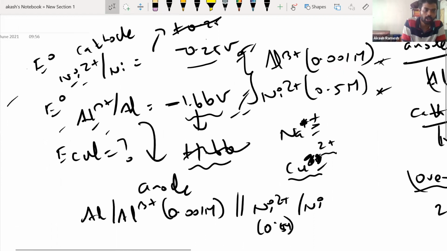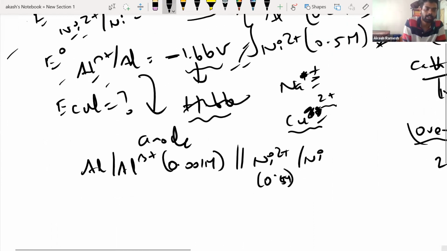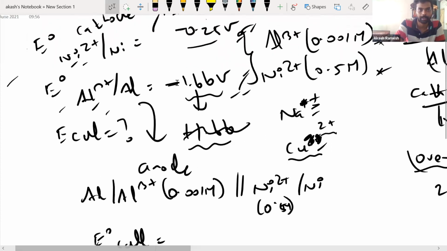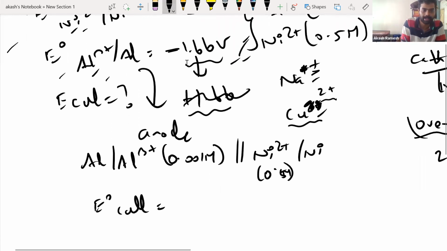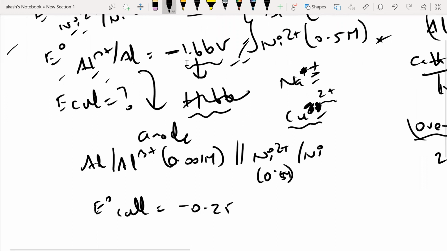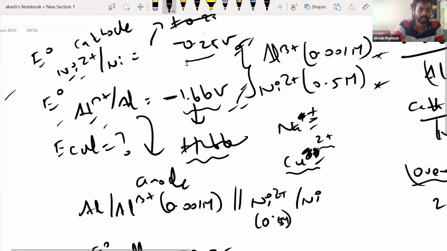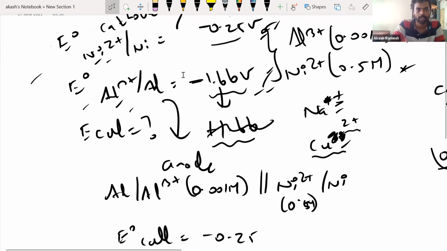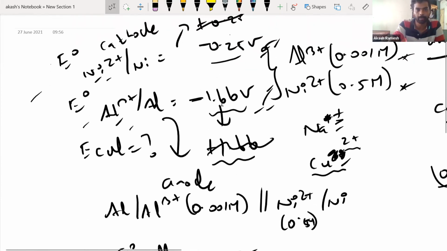Right, the E0 cell would be E0 cathode minus E0 anode. Anode is aluminum, cathode is nickel, and you're told that the reduction potential value is minus 0.25. So it should be cathode minus anode, nickel's value minus the aluminum's value.